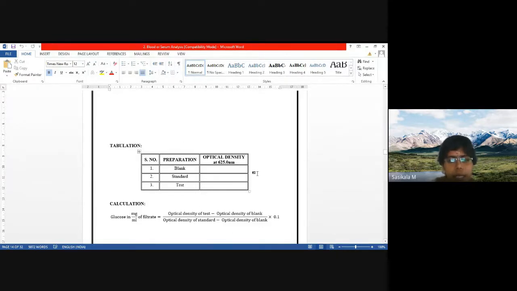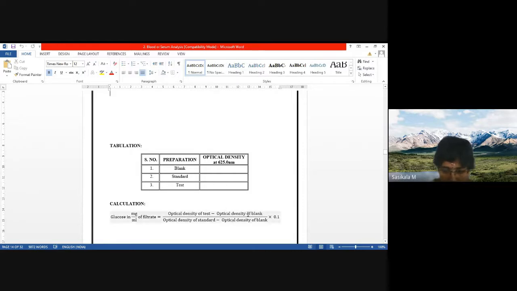So you write the readings, whatever you have got. I will give you from the old record whatever readings I am saying, that just you have to fill it here and substitute in the formula given. So glucose in milligram per ml, unit will be milligram per ml of the filtrate. Optical density of test, whatever reading you have got for test at 625 nanometer to be written here, and it is for blank.